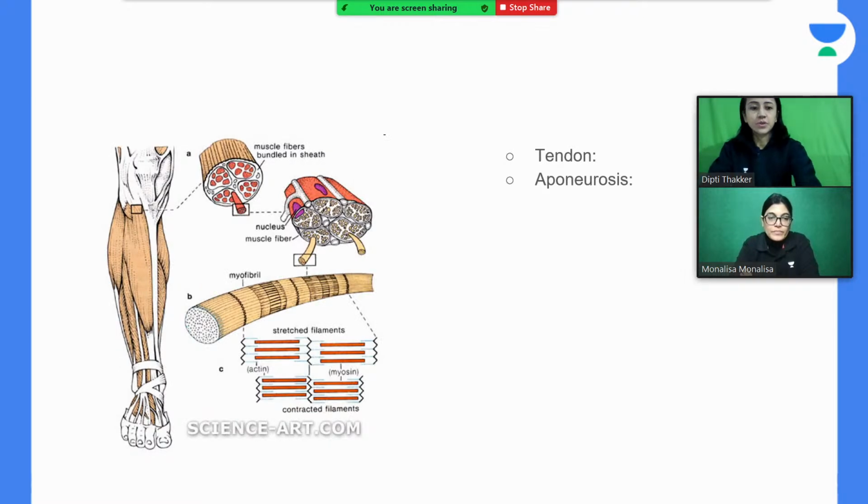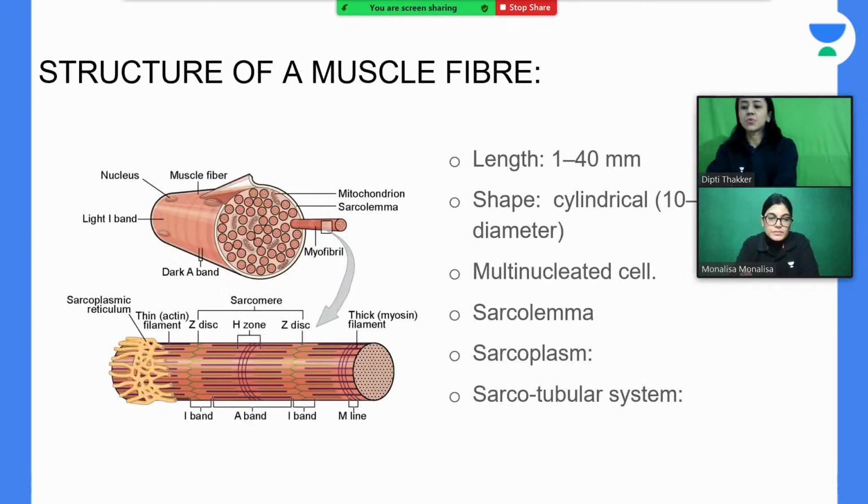Okay, so now we will discuss more about a muscle fiber, the structure of a muscle fiber. The name muscle fiber, that is a single muscle cell.